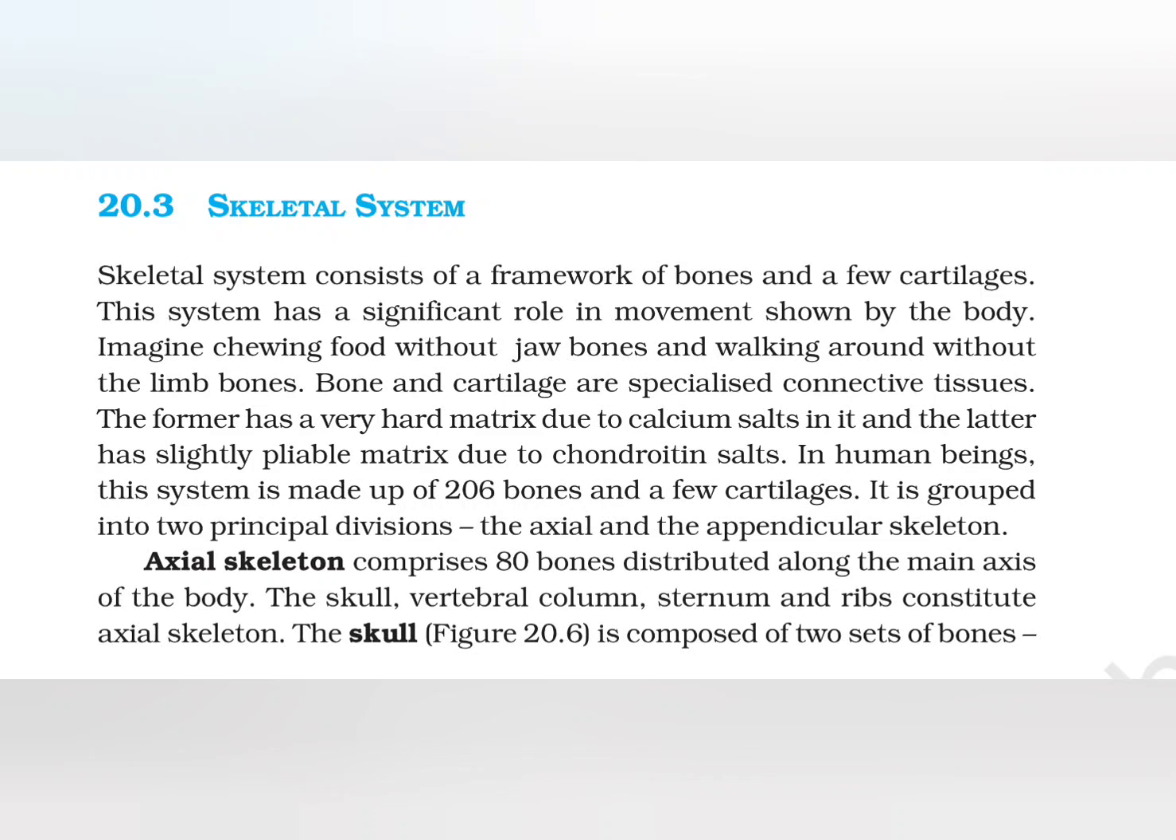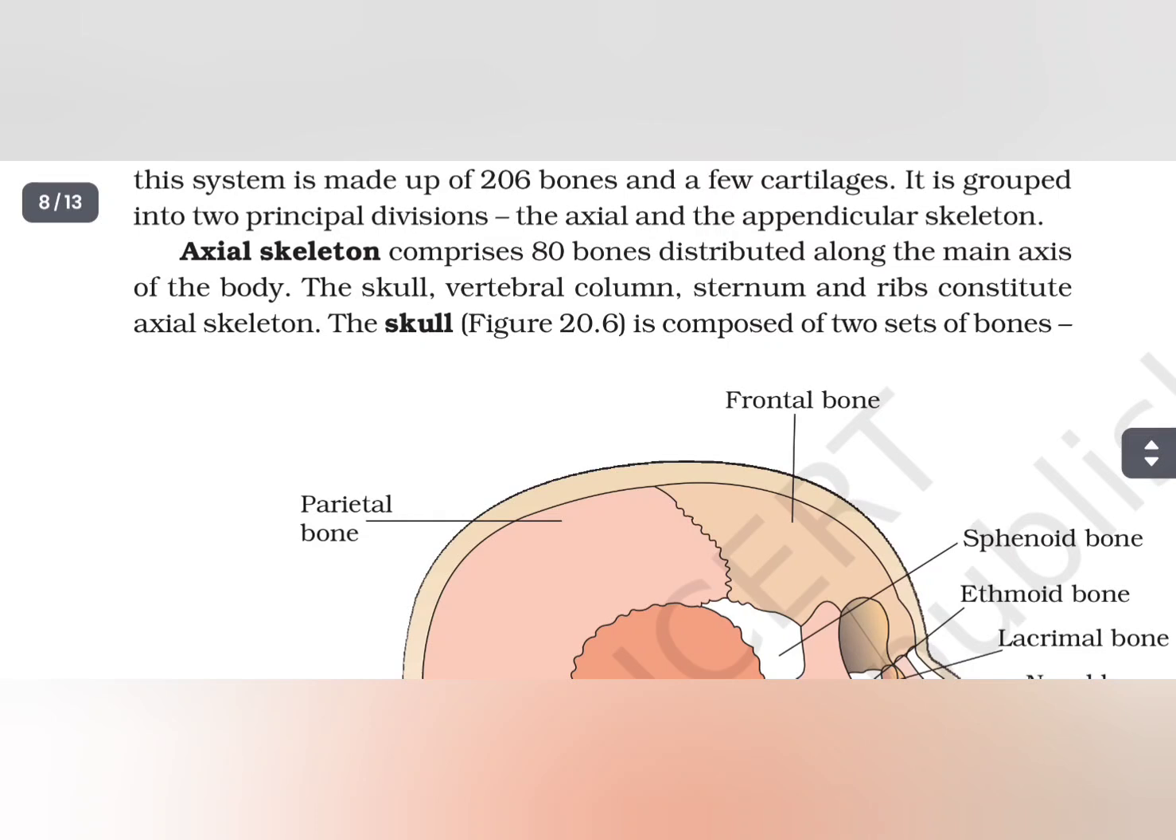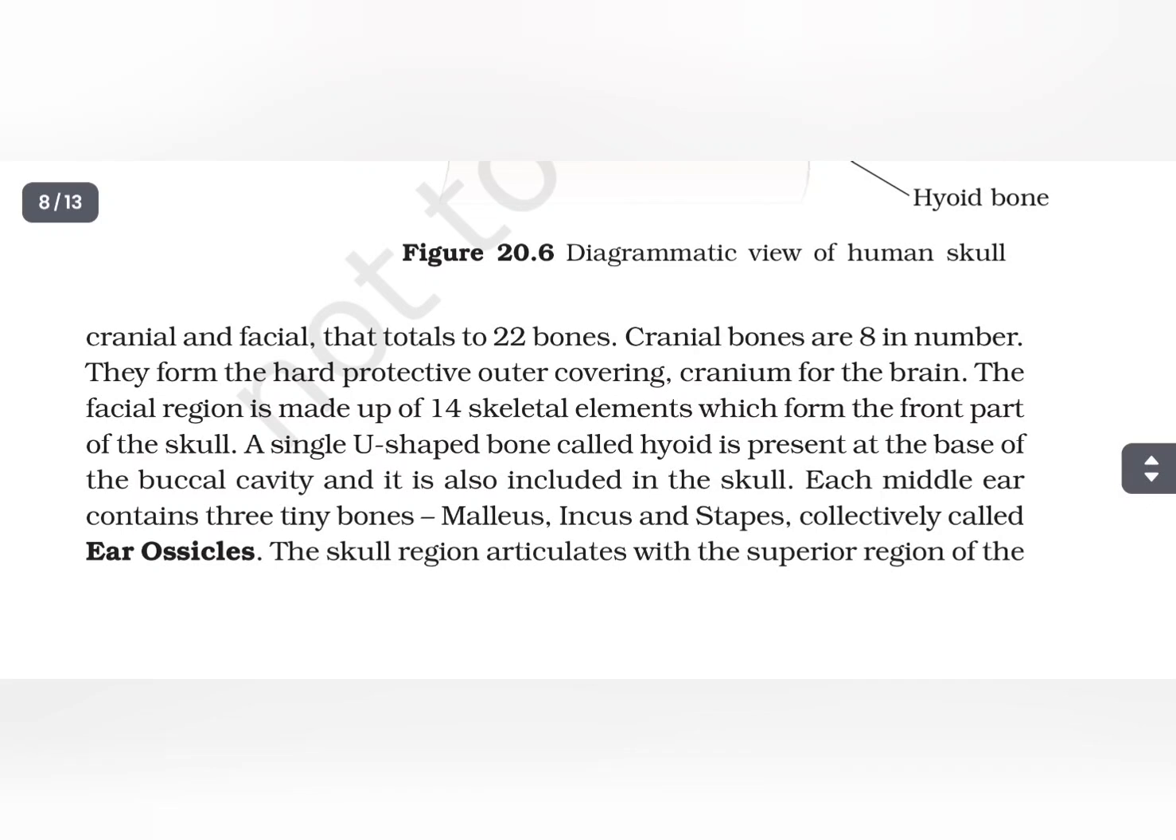It is grouped into two principal divisions, the axial and the appendicular skeleton. Axial skeleton comprises 80 bones distributed along the main axis of the body. The skull, vertebral column, sternum, and ribs constitute axial skeleton. The skull is composed of two sets of bones, cranial and facial, that totals to 22 bones. Cranial bones are 8 in number. They form the hard protective outer covering cranium for the brain.